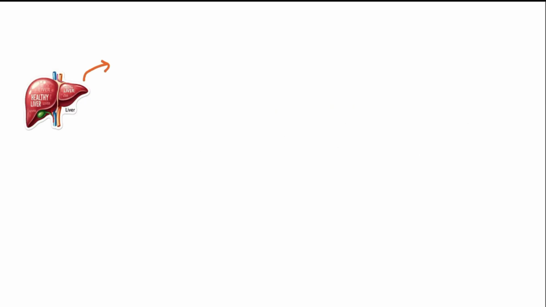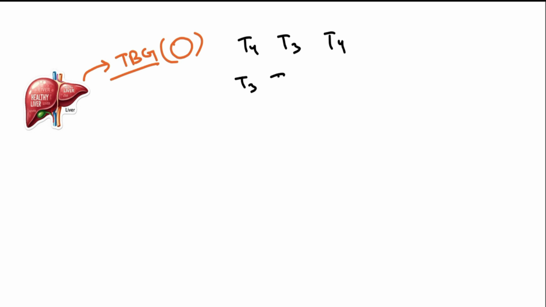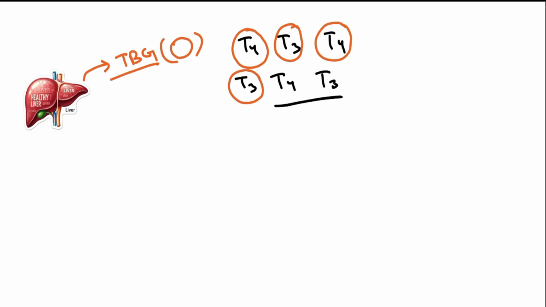Liver produces TBG. Let's assume this circle represents the TBG. There are free hormones present in the body: T4, T3, T4, T3, T4, T3. The TBG produced by the liver then binds with the T4 and T3 in the circulation. So we have only this T4 and T3 which is free. So these free hormones are the only active ones.